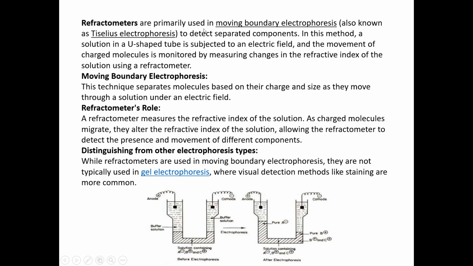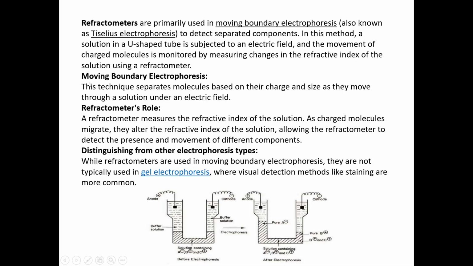So in this method, a solution in a U-shaped tube is subjected to an electric field, and the movement of the charged molecules is monitored by measuring the changes in the refractive index of the solution. This difference in the refractive index is measured by an instrument that is nothing but the refractometer.